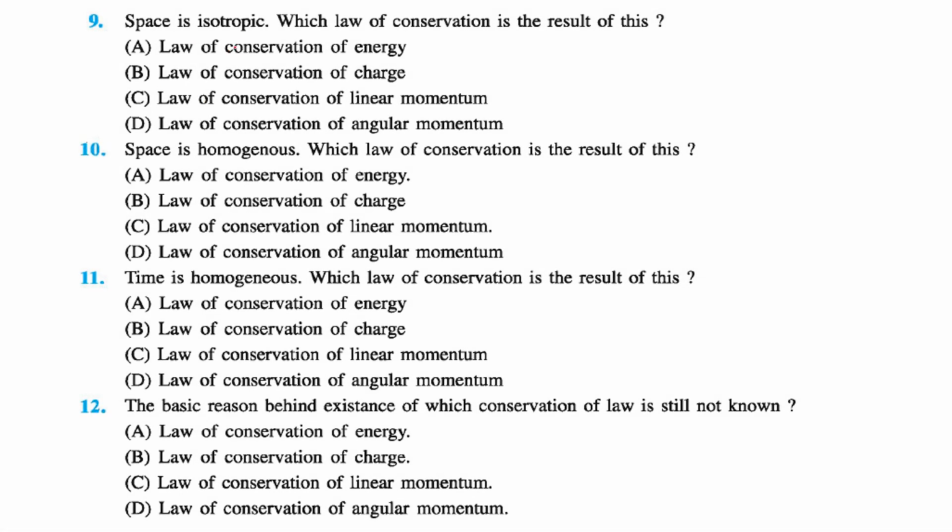Space is isotropic. Which law of conservation is the result of this? The answer is the law of conservation of angular momentum. Space is homogeneous. Which law of conservation is the result of this? The answer is the law of conservation of linear momentum. Time is homogeneous. Which law of conservation is the result of this? The answer is the law of conservation of energy. The basic reason behind the existence of which law of conservation is still not known? The answer is the law of conservation of charge.